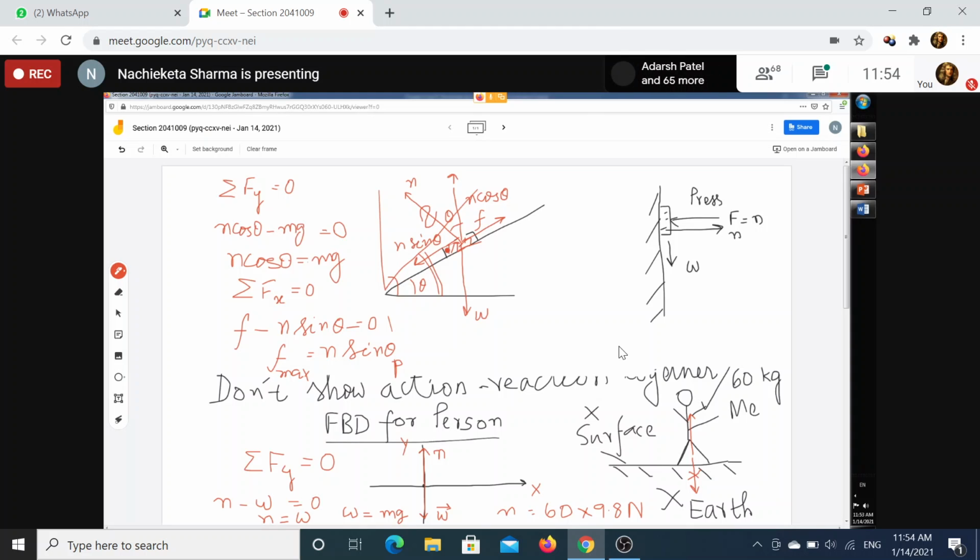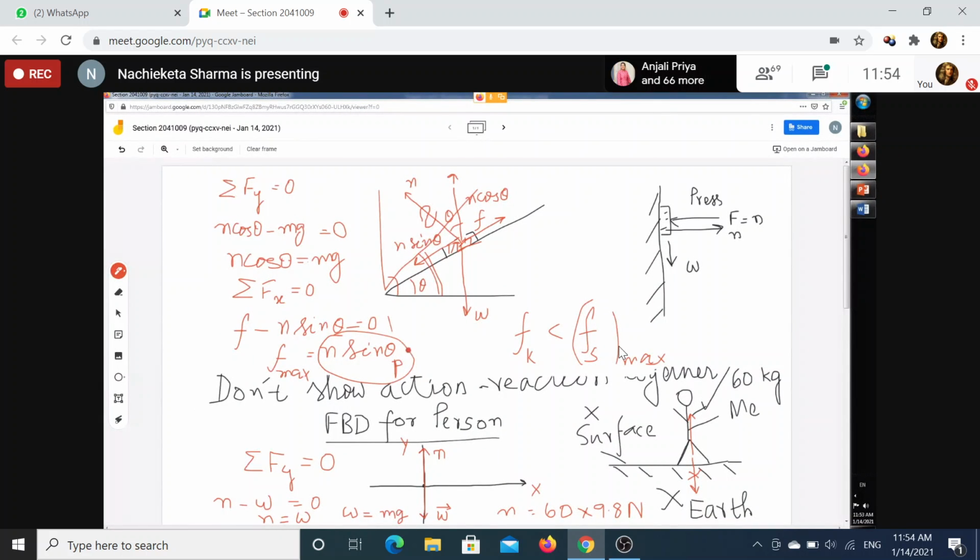The moment the body starts to move, another friction takes place, called the force of kinetic friction. And that force of kinetic friction is always less than the force of maximum static friction. If you continue to apply this force, there will be a balance force, and that force will give an acceleration to this box. So the box will accelerate.